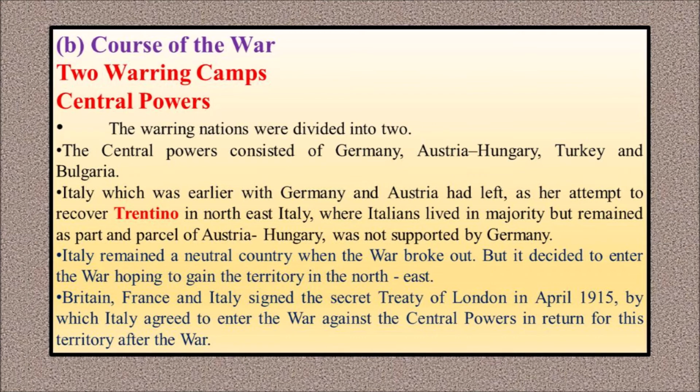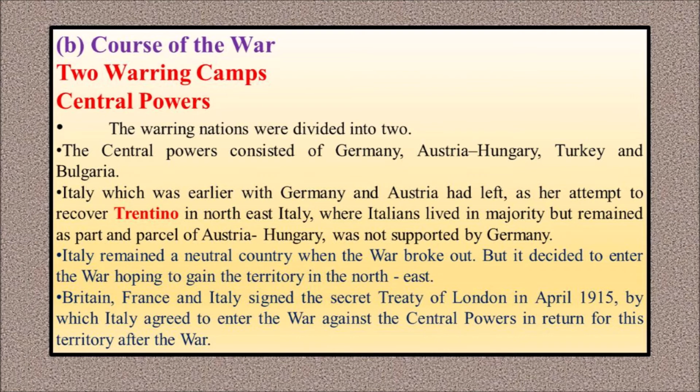Germany and Austria-Hungary were already in the group, and later Turkey and Bulgaria joined with Germany and Austria. Turkey refers to the Ottoman Empire, and Bulgaria joined Germany because it was not satisfied with the division of Macedonia. So it joined with Germany.